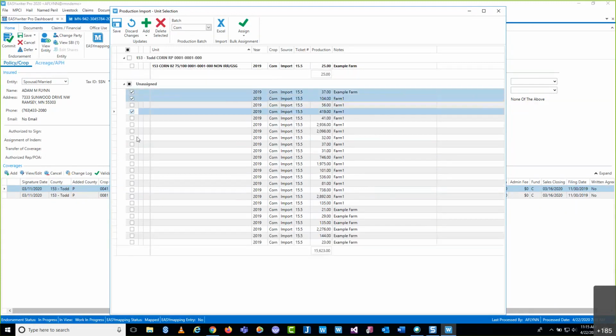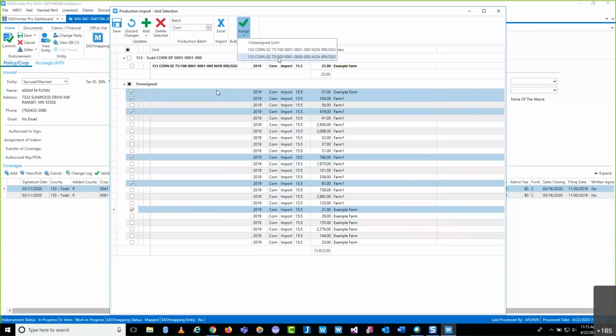You also have the ability to do this in more of a bulk way. So I'm just going to randomly select a few lines here. You can see there I've selected my checkbox. They also highlight in blue, just to give you a little bit more of a visual cue. And this time, instead of one at a time, I'm going to use the bulk assignment, and I'm going to select unit 0103.